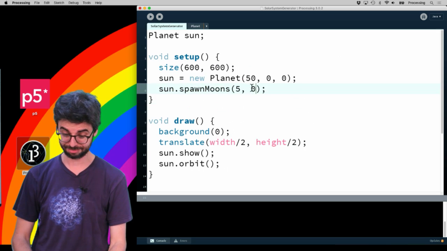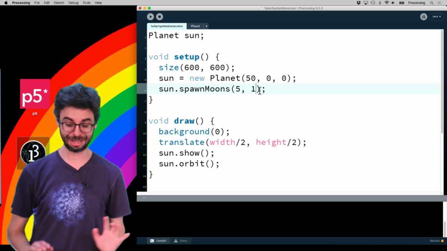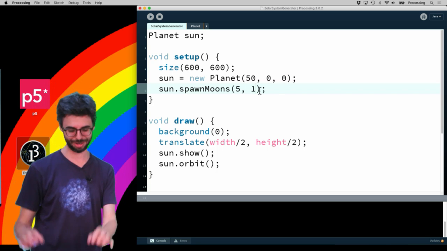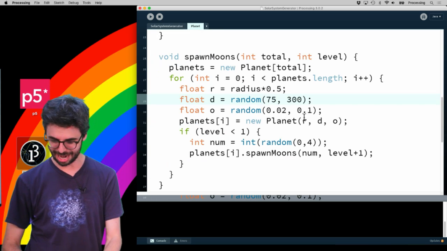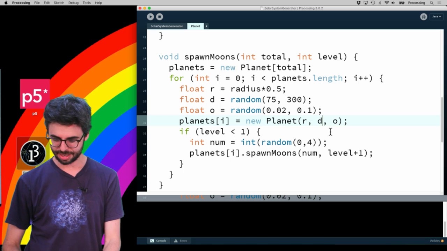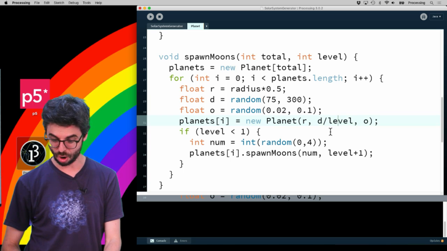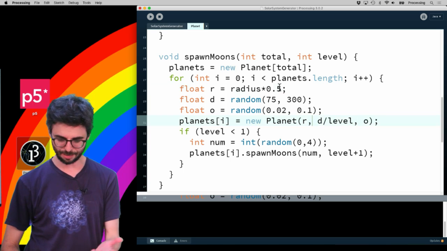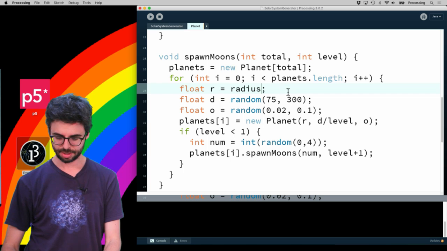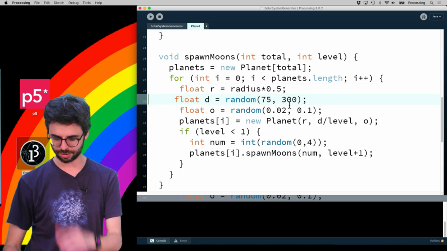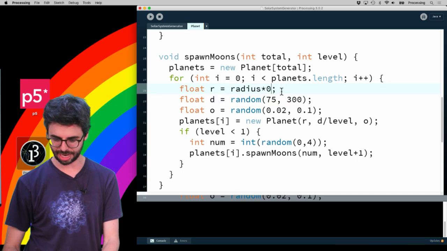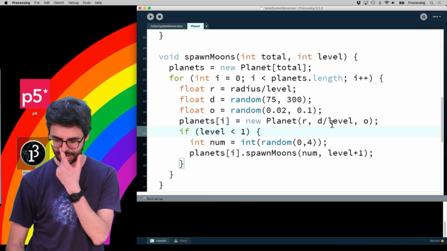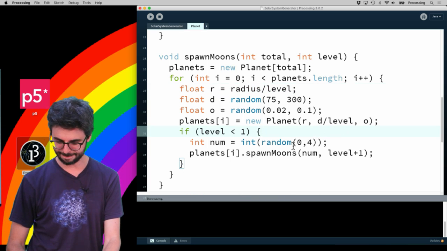So first of all, I'm going to make the level 1. Start with 1, because I don't ever want to divide by 0. And I'm going to have the distance be divided by level. And also the radius, I'm already multiplying times 0.5. So I could also say divided by level. And that way, this should now be 2.